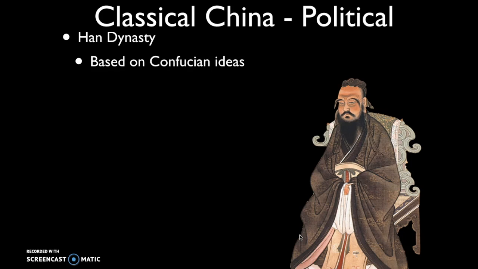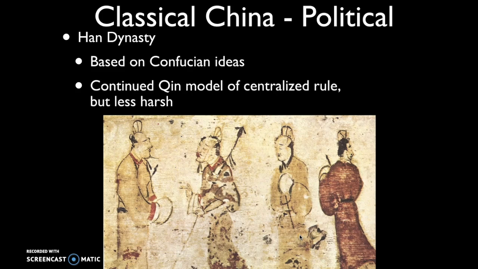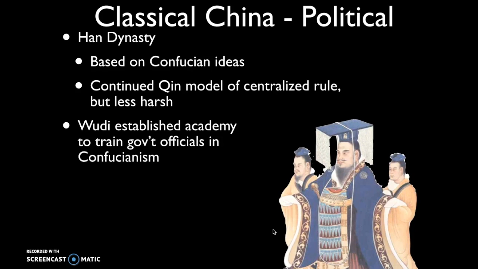So if you will recall, Confucianism is based on the idea that you create order in society by having everyone know their proper place in society and to perform a series of rituals. Now, he continued the Qin model of centralized rule, but was far less harsh, not following legalist principles, but instead those Confucian ideas.